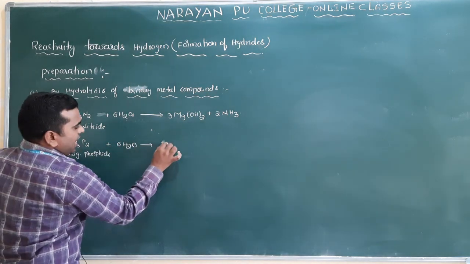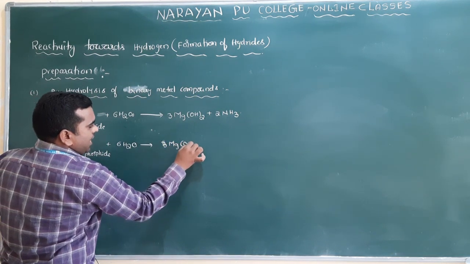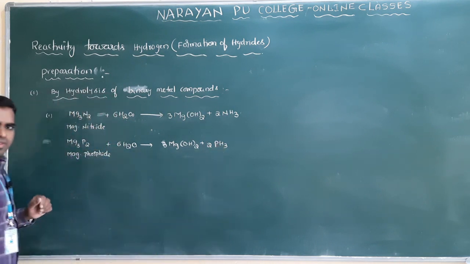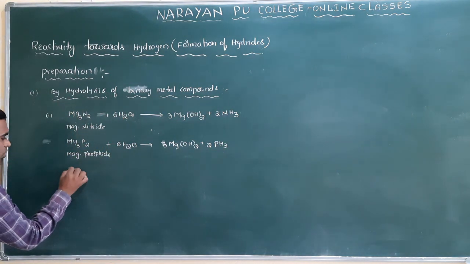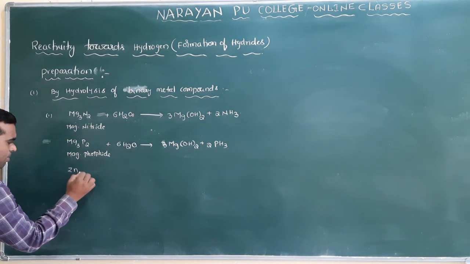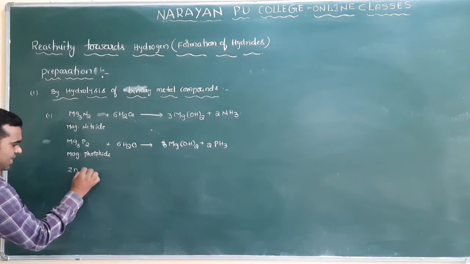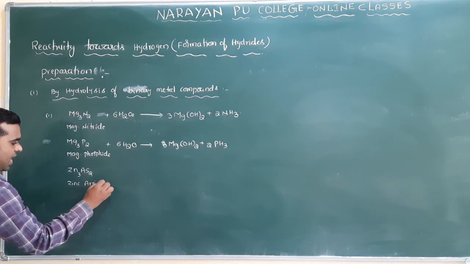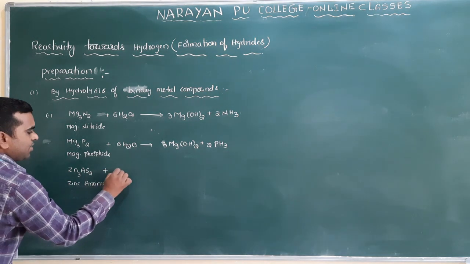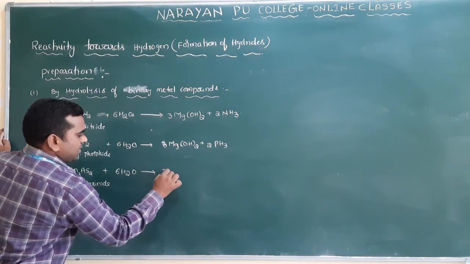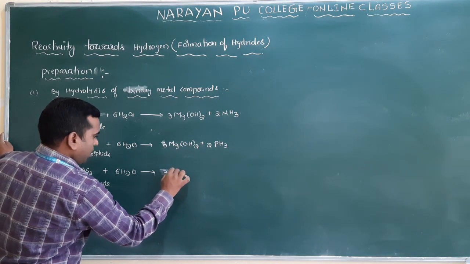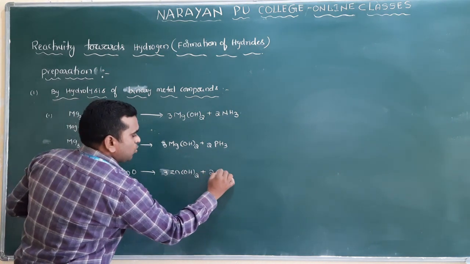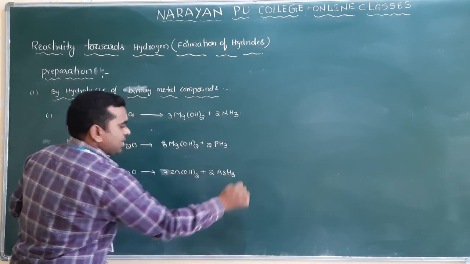You will get 3 moles of magnesium hydroxide instead of ammonia. You will get what? Phosphine. Clear? And arsenide, suppose I take not only magnesium, you can take any metal, zinc arsenide, I will write Zn3As2. What will we call this here? Zinc arsenide. Clear? So same, and do this with hydrolysis, you will get 3 moles of zinc hydroxide and 2 moles of AsH3, arsine.